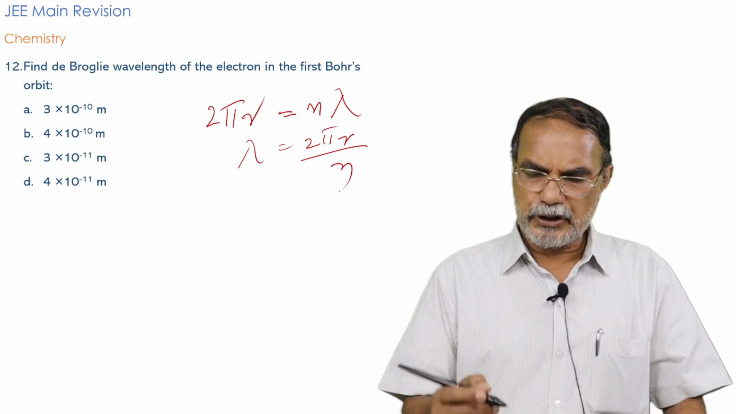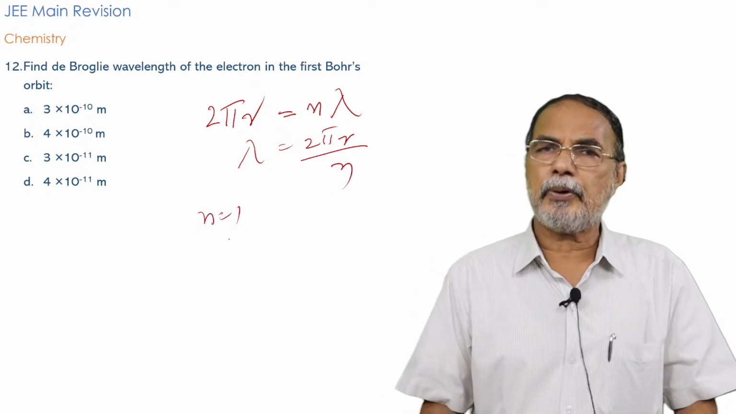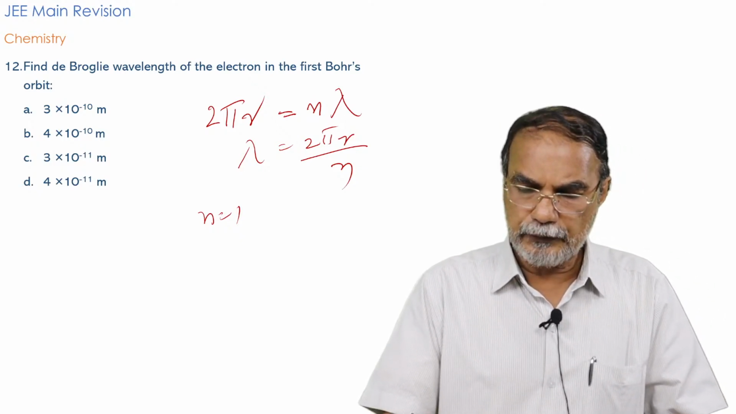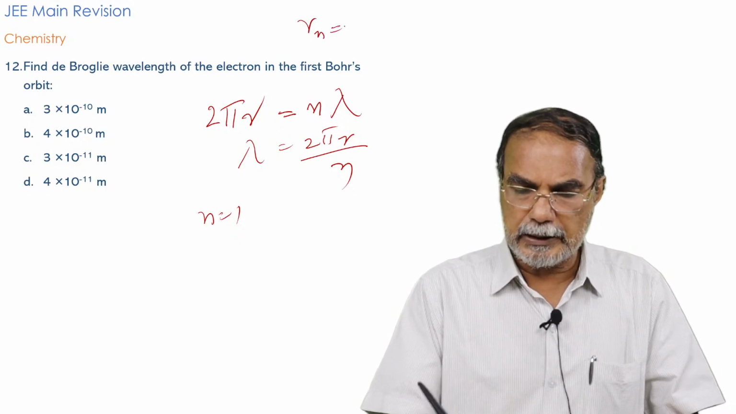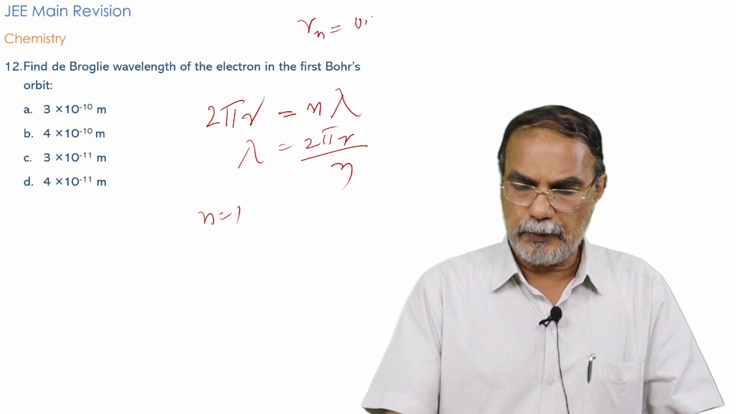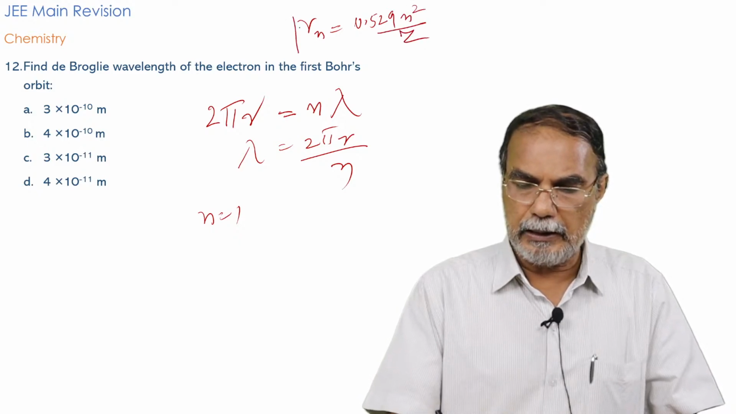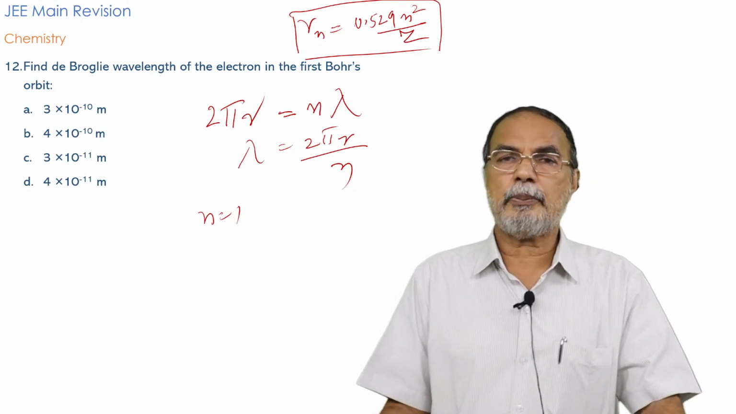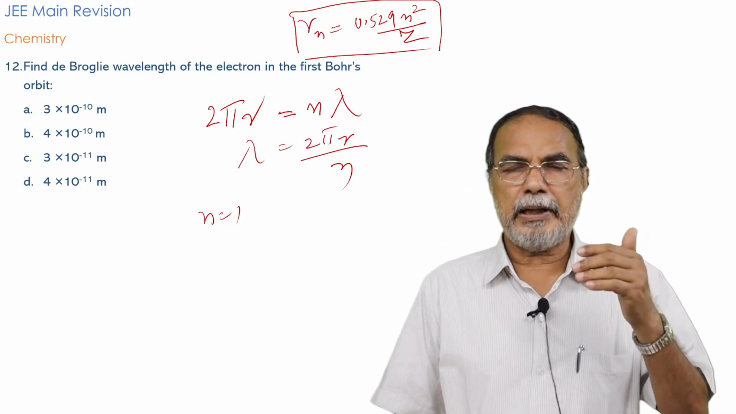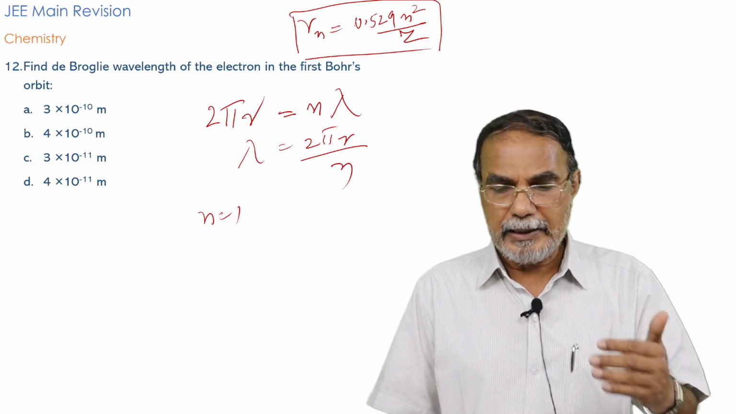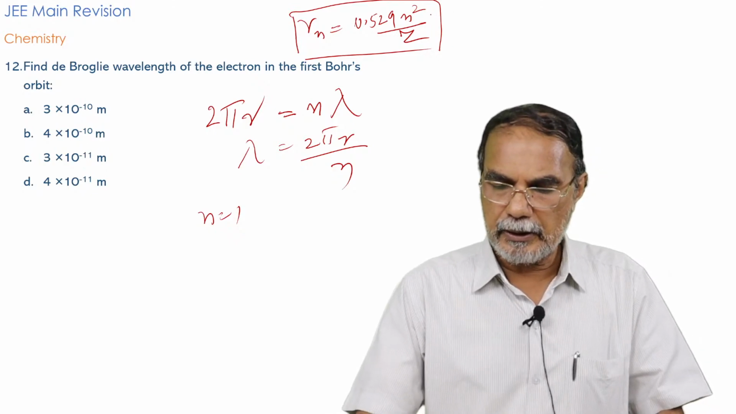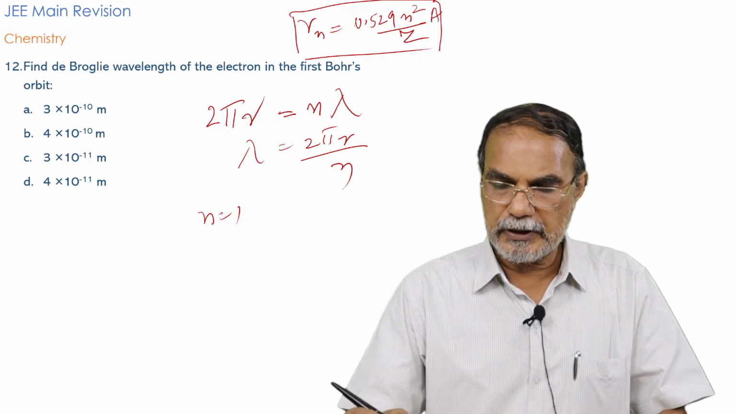If it is the first Bohr orbit, the value of n is equal to 1. And the radius of the nth orbit is given by this relation. You must know that it is 0.529 n square by z. That is in general the expression for the radius of a Bohr orbit, Rn is equal to 0.529 n square by z in angstrom unit. This is the value.